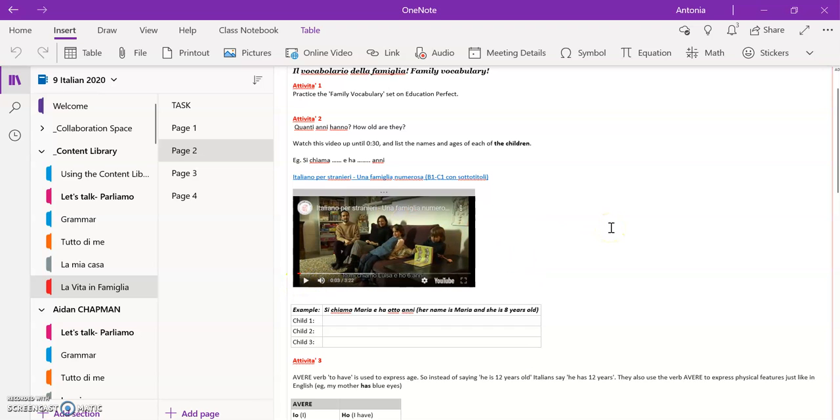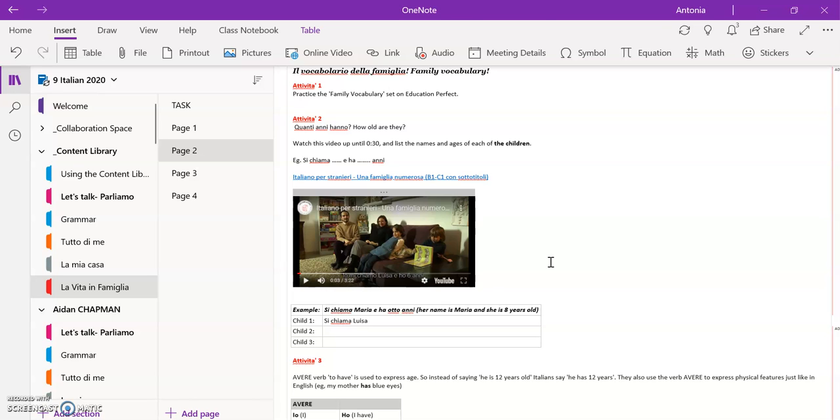All right, so she says that her name is Louisa and that she is 6 years old. Now, what you need to then do is have a look at this example of how you set out your answer. All right, so as we know, a way to say his or her name is si chiama. All right, then we put her name in, so Louisa, and she says ho 6 anni.